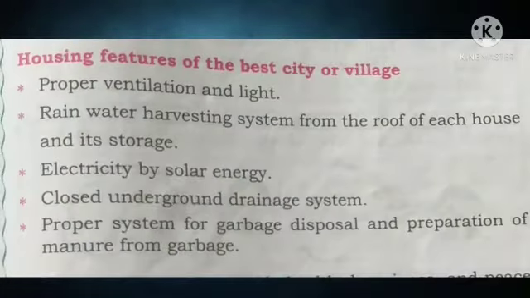Housing features of the best city or the village. Proper ventilation and light. Then rainwater harvesting system from the roof of each house and its storage. It is also an important thing. Electricity by solar energy so that the energy is not wasted. Closed underground drainage system so that it does not stink. Proper system for garbage disposal and preparation of manure from garbage. These are the many features that are important for a best city or a village.